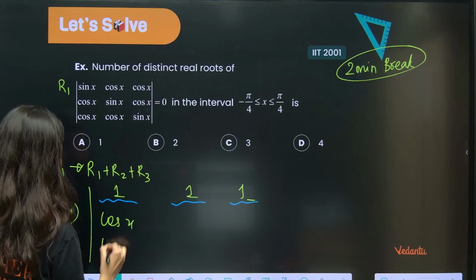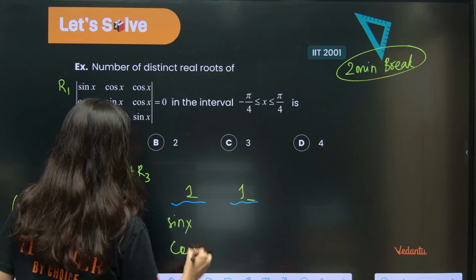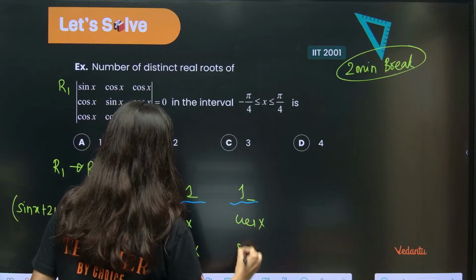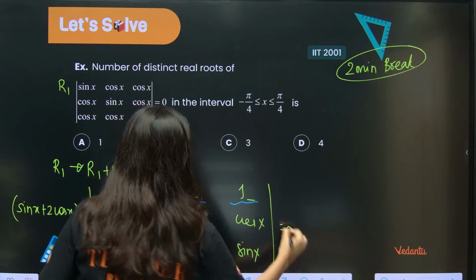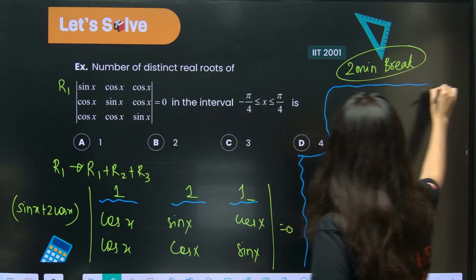This is cos x, this is cos x. This is sin x, this is cos x. This is cos x, this is sin x, correct? And this is going to be equal to 0. Okay.